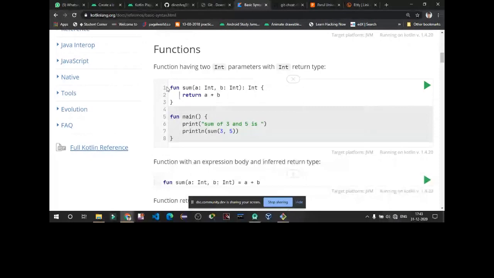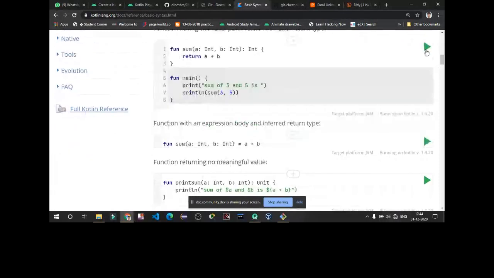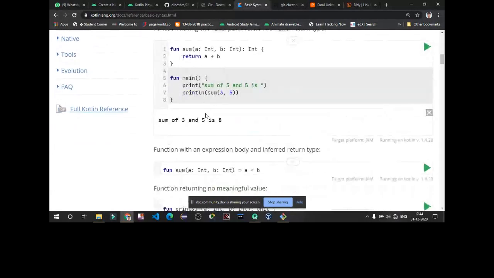This is the main function where we have called the sum function. Now you can see the output of the sum function. Sum of 3 plus 5 is 8.